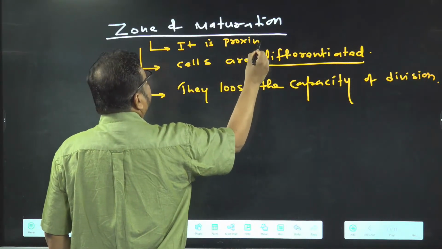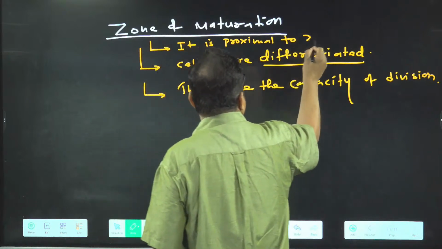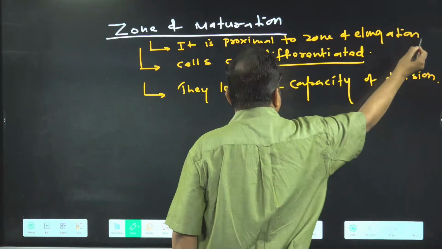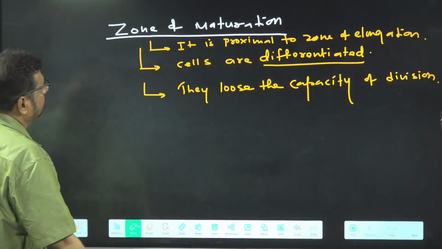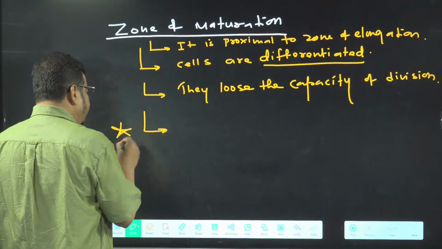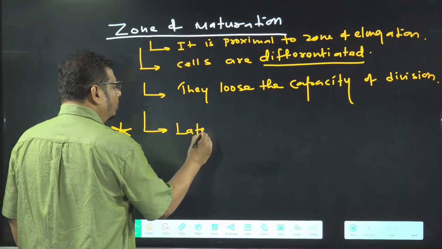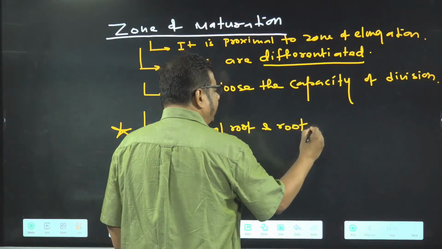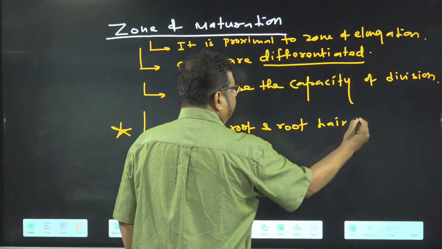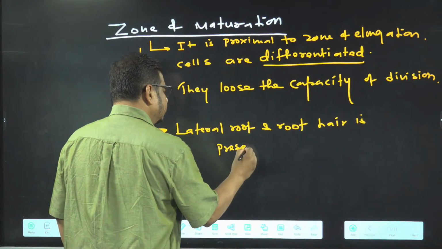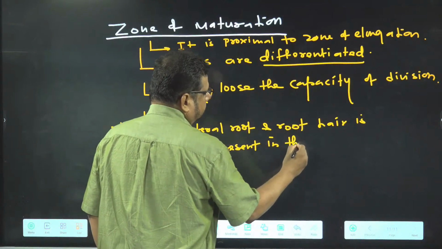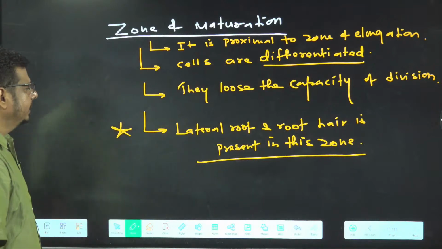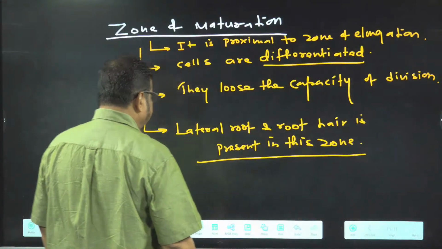It is proximal to zone of elongation, right? They lose the capacity of division. Important line, very important line. Lateral root and root hair, I am writing it second time, is present in this zone. Got the idea? Lateral root and root hair present in this zone.